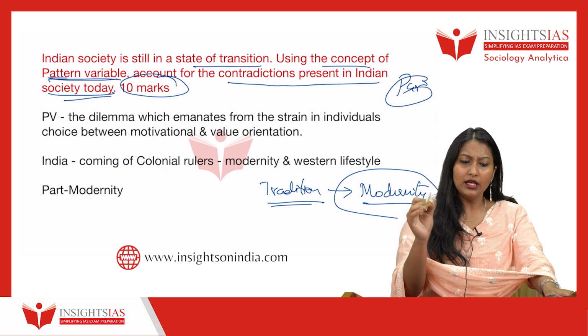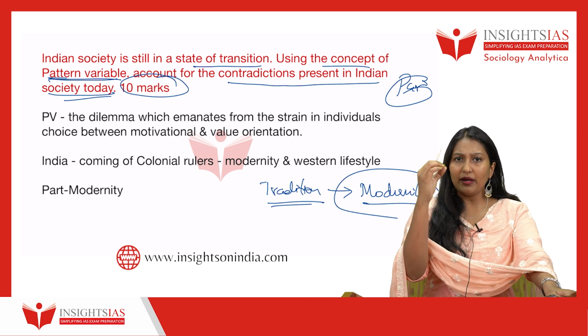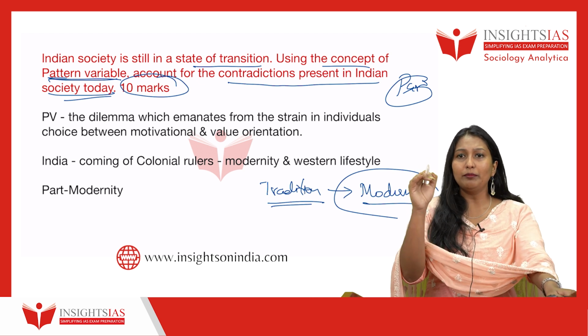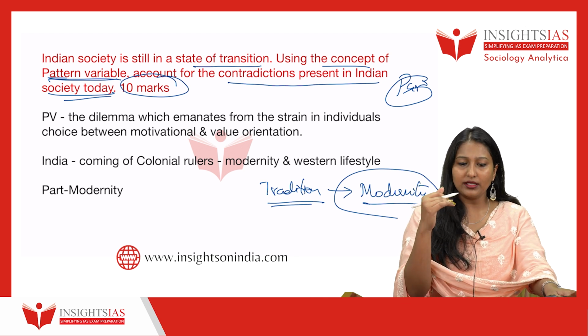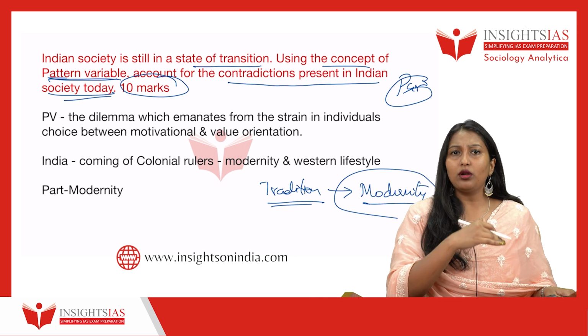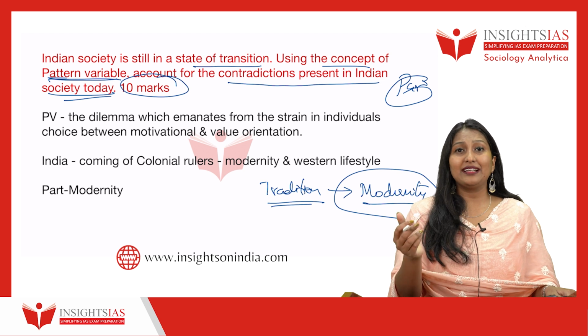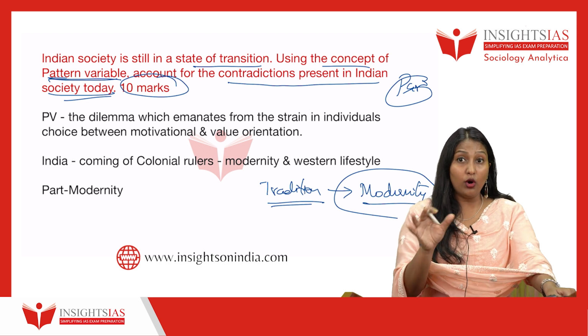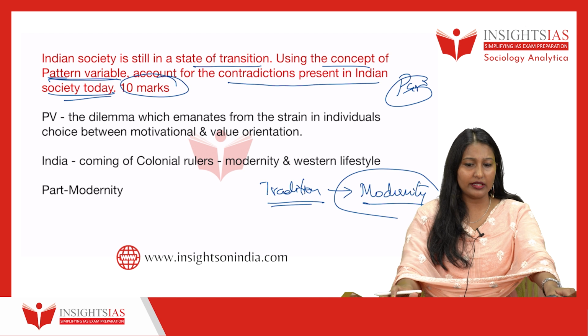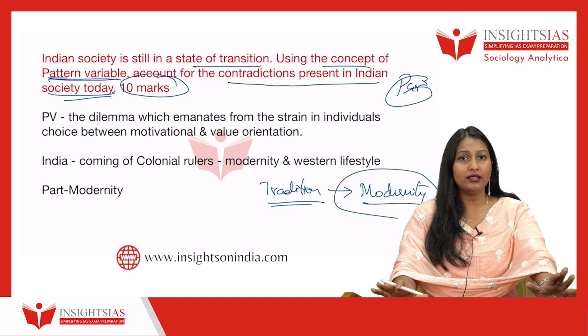So what do you have to write? You have to point out one pattern after another pattern, and then explain how Indian society is contradicting in itself. This is how things are contradicting in Indian society. This is what you should write in the content.